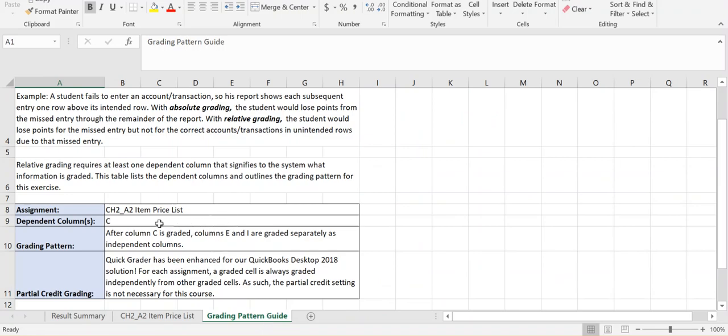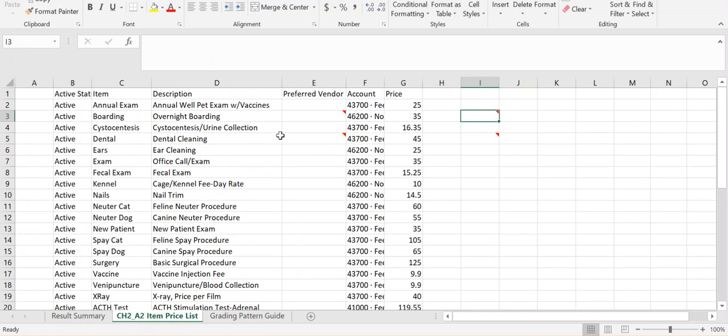So I can see that first of all, it's looking in column C. And then once it finds what it's looking for in column C, it's going to look in column E and I. Well, when I look over here, column E and I are both blank. So I know that I've run the wrong report. I've run a similar report, but not the exact correct report.